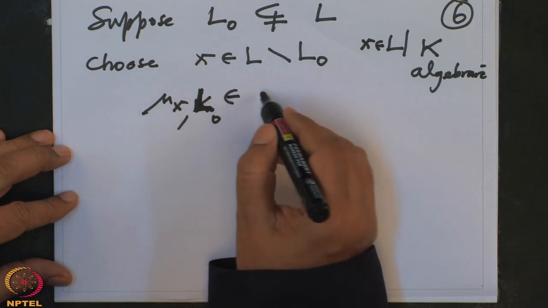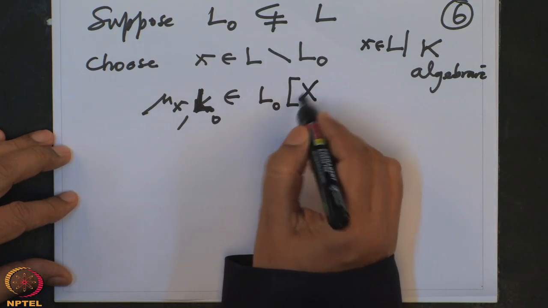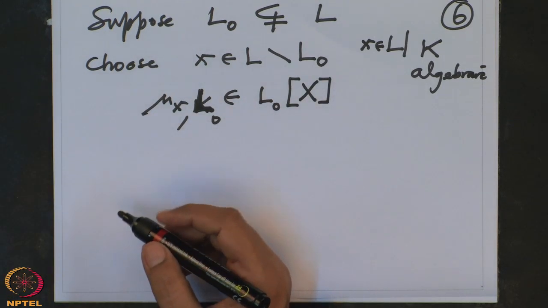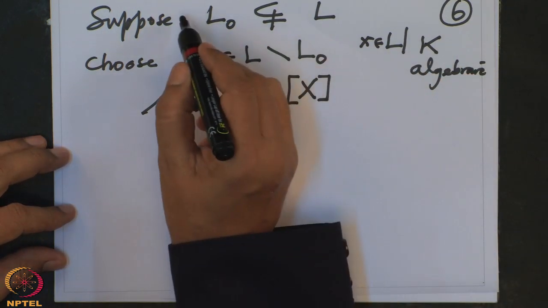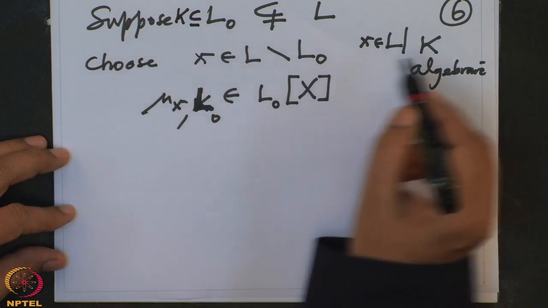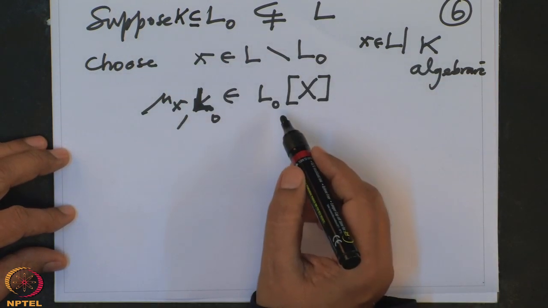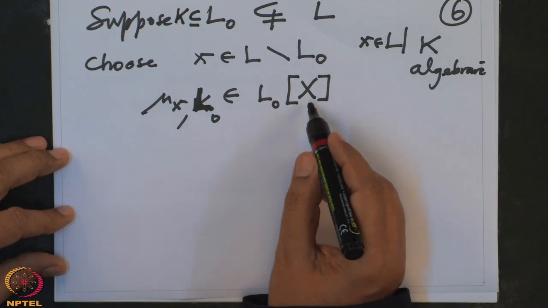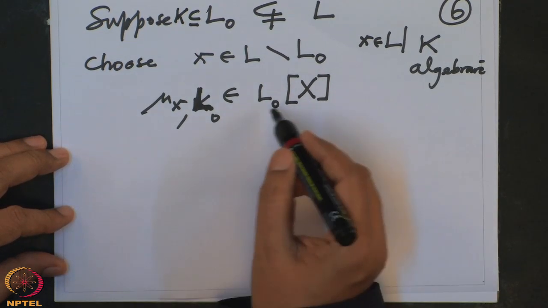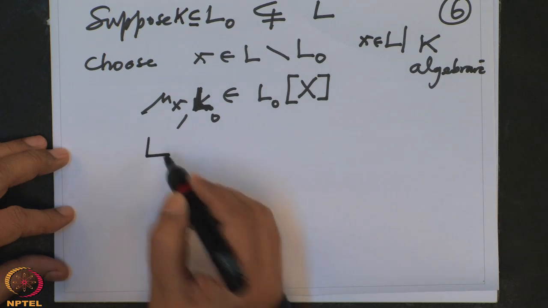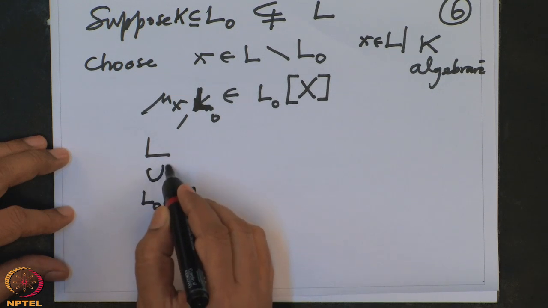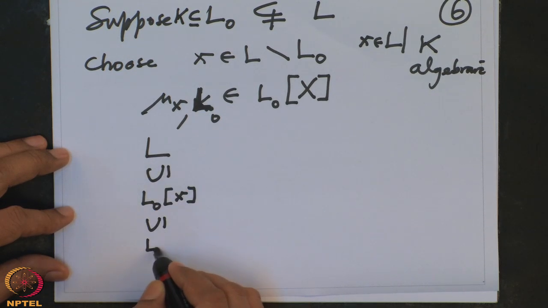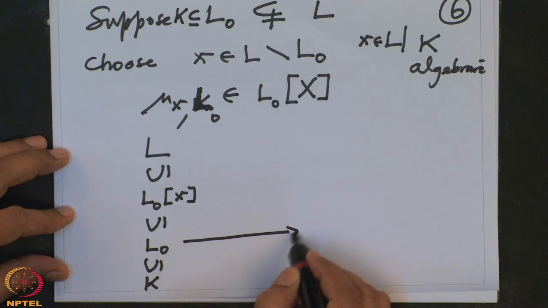Since L over K is algebraic, L over L naught is also algebraic because L naught contains K, and therefore the minimal polynomial makes sense, and it is a polynomial in L naught x. So look here, this is L, this is L naught x, a simple extension of L naught which is contained in L. This is L naught here and this is K here, and we have an embedding here to E.